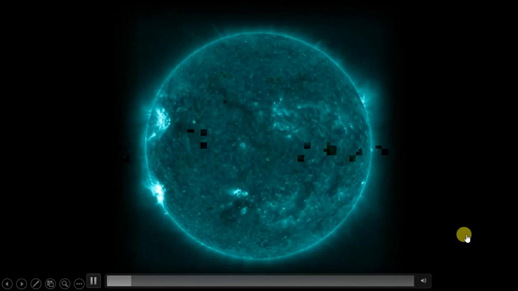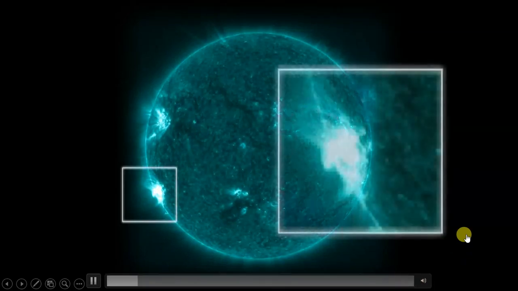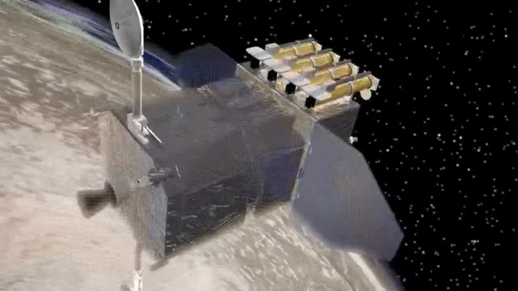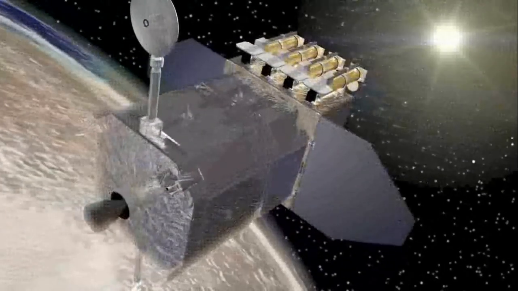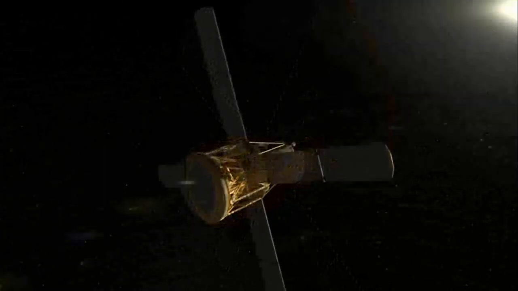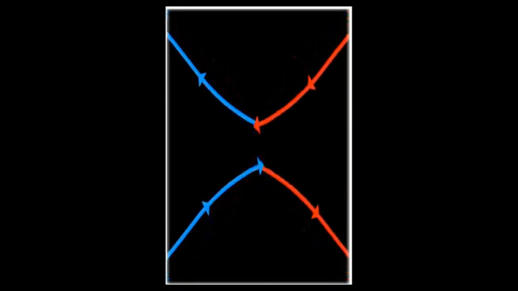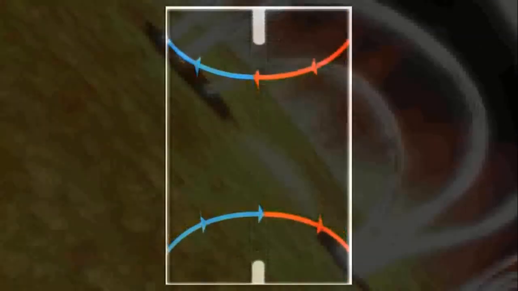On August 17, 2011, the Sun emitted a solar flare. Two of NASA's spacecraft, SDO and RHESSI, witnessed the event. They saw more than just the flare. They captured magnetic reconnection. Magnetic reconnection is when magnetic fields connect and disconnect, explosively transferring energy. Scientists believe magnetic reconnection drives almost every dynamic event on the Sun, including solar flares.